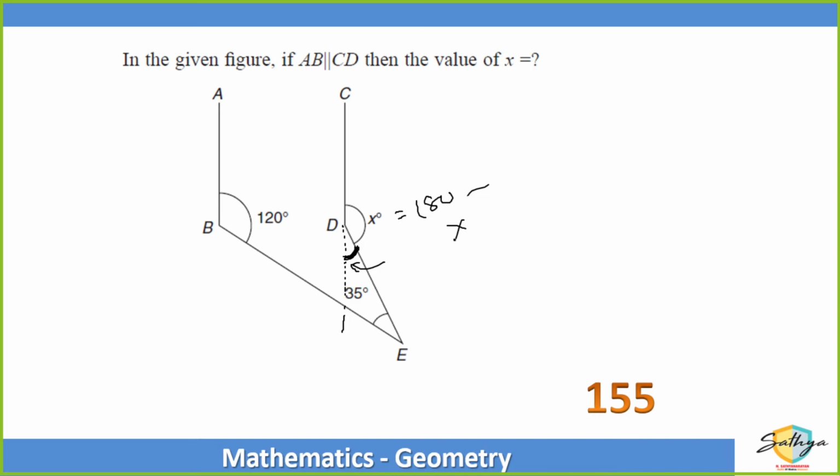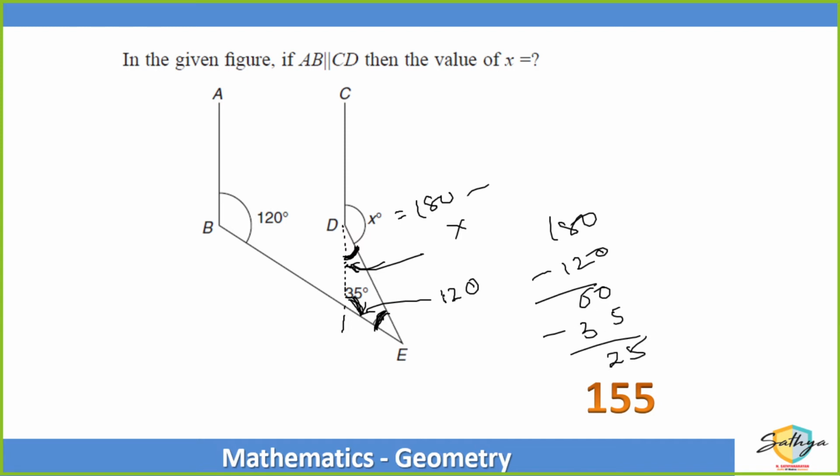It's making a triangle, but is it making an isosceles triangle? Disha, is it making an isosceles triangle? I know this angle is 35. If I say this angle is 120, then this angle is actually 180 minus 120 minus what? 35. That is equal to 25. So if this angle is 25, then 180 minus 25. Yeah, that way you are right. But answer is 135. Answer is 155. Sorry, 155. Ha. Method is correct.